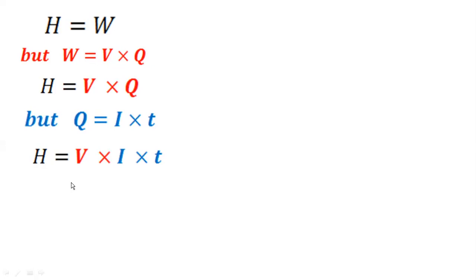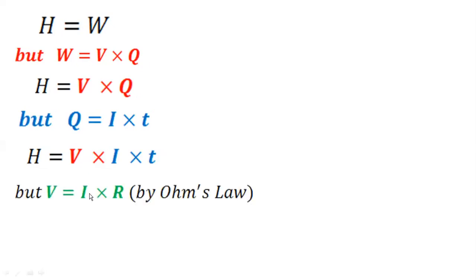Now from Ohm's law, what is Ohm's law? Ohm's law is V is equal to IR. So I can write V is equal to IR, and I can replace the value of V with IR. Because what is the value of V? V is nothing but I into R by Ohm's law. So I can put this value here.